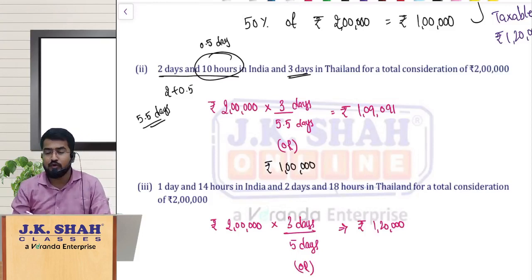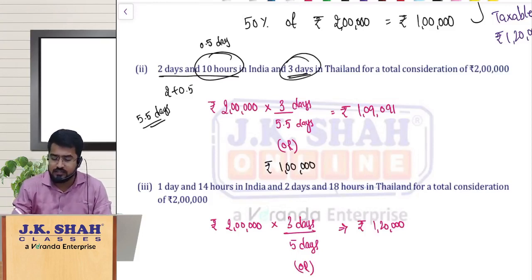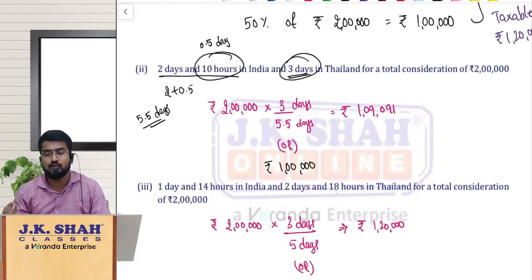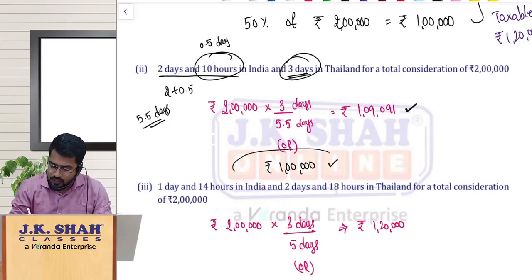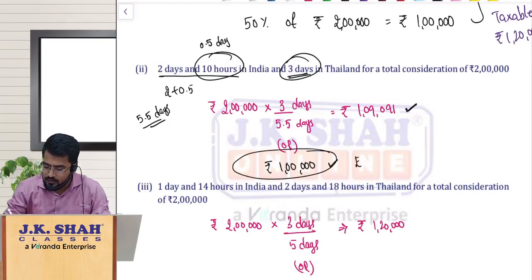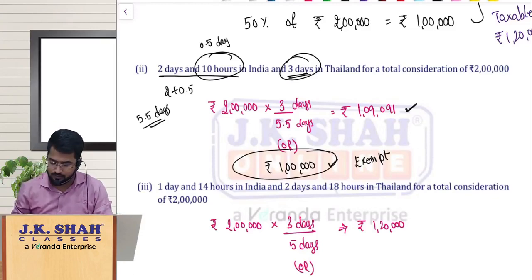For 5.5 days you are charging 2 lakhs, and outside India is only 3 days. For 3 days, what is the proportionate amount? It is 2 lakh into 3 divided by 5.5, so you get 1,09,091 rupees. You compare it with 1 lakh, whichever is less, that you will get as exemption. So 1 lakh is exempt and the balance 1 lakh is taxable.